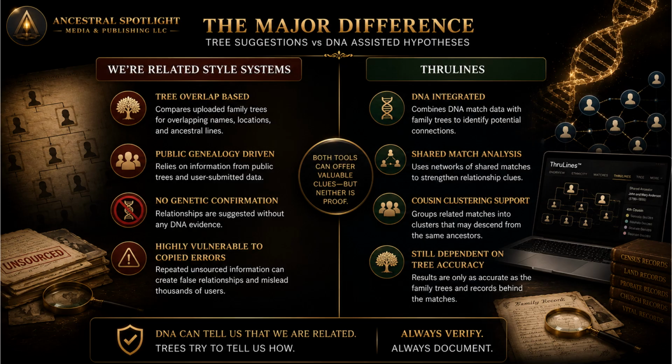Older systems like We're Related primarily relied on tree overlap and repeated genealogy claims. ThruLines, on the other hand, incorporates actual DNA evidence into the process. That makes ThruLines substantially more sophisticated. But it does not eliminate the possibility of error. Why? Because the DNA only confirms that individuals share genetic inheritance. The family trees are still responsible for explaining how those individuals connect genealogically. This means both systems can still produce misleading conclusions if the underlying documentation is weak.